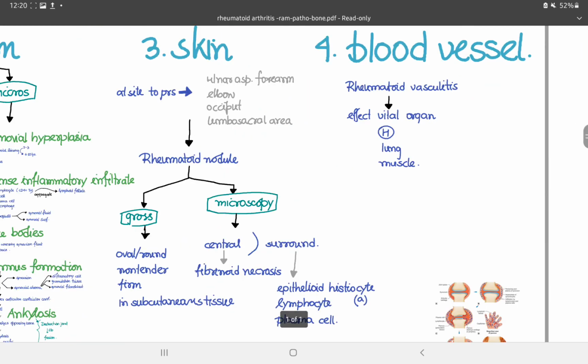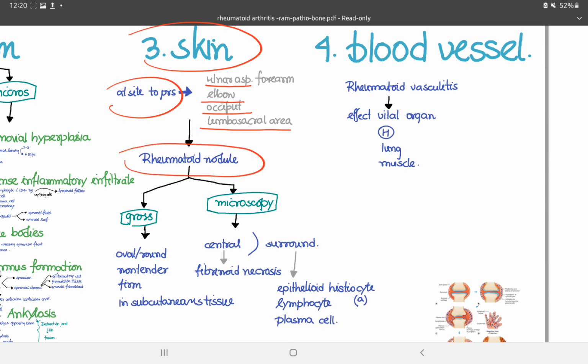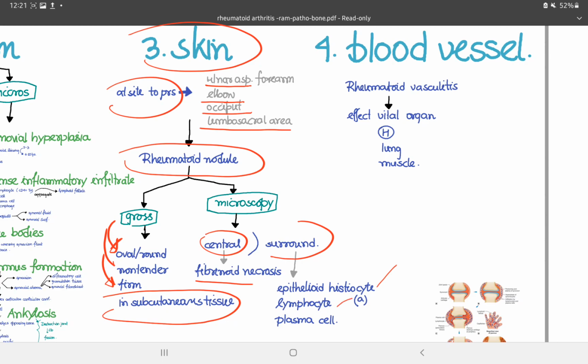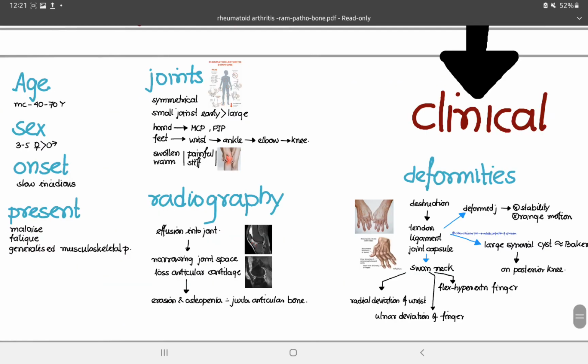In the skin, we can see that at the sites of pressure, like the ulnar aspect of the forearm, elbow, occiput and the lumbosacral area, there is rheumatoid nodule formation. Grossly, it is an oval or round-shaped, non-tender, firm nodule in the subcutaneous tissue. And microscopically, in the central portion there is fibrinoid necrosis, which is surrounded by epithelioid histiocytes, lymphocytes and plasma cells. In the blood vessels, rheumatoid vasculitis will occur, which will affect vital organs like the heart, lung and the muscle.